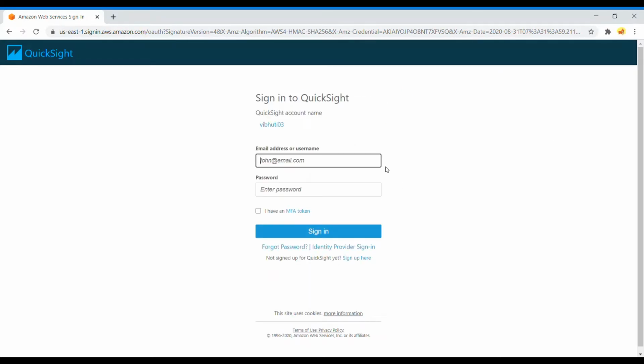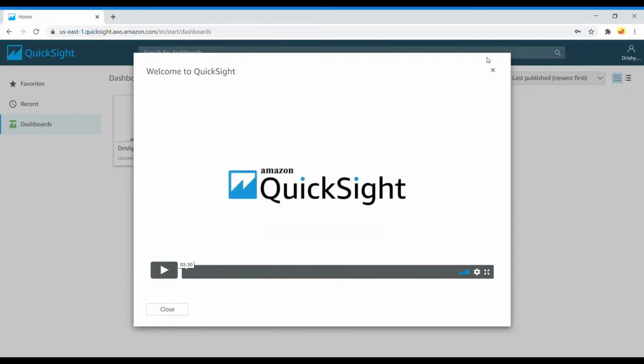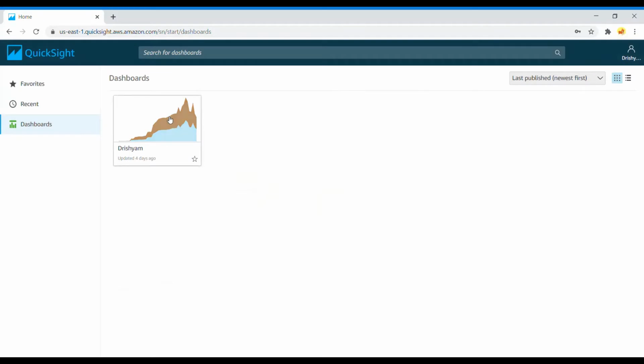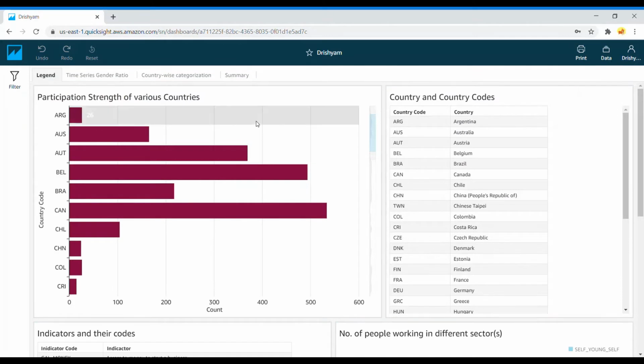Now you would be asked for a username and a password. Please enter the username as capital D R I S H Y A M and for the password enter devpost with D capital, that is capital D E V P O S T 123 and then click sign in. Close the pop-up that appears and click on the first dashboard, that is Drishyam. This is how it appears.